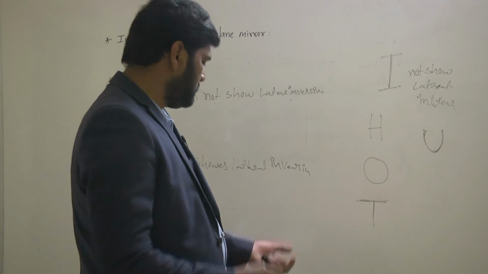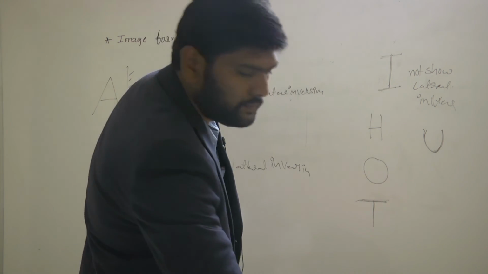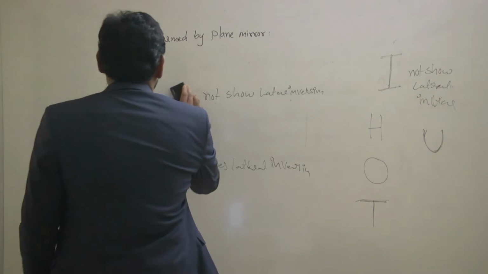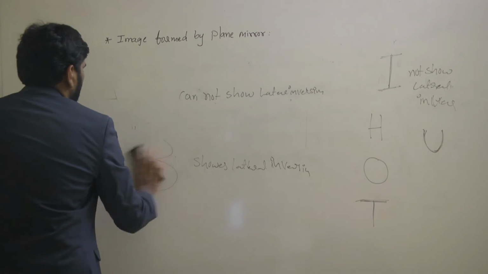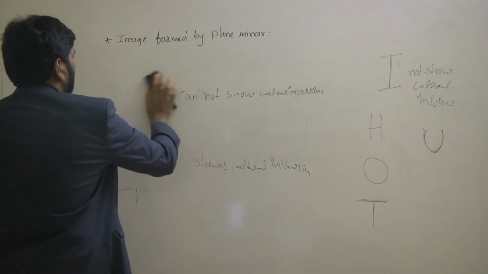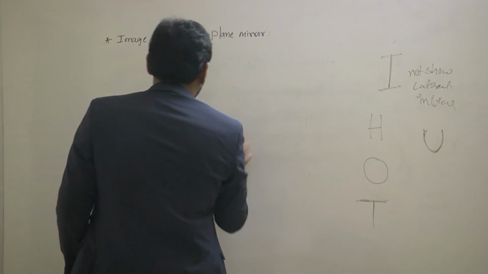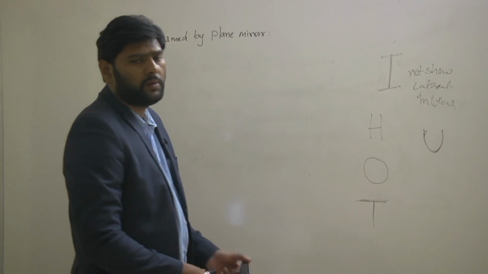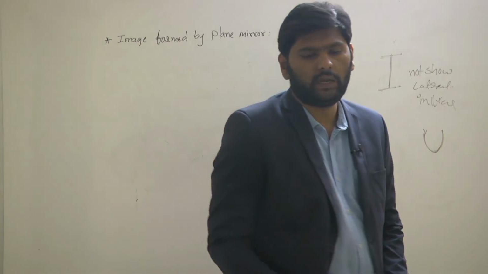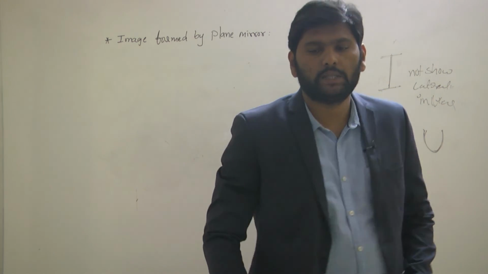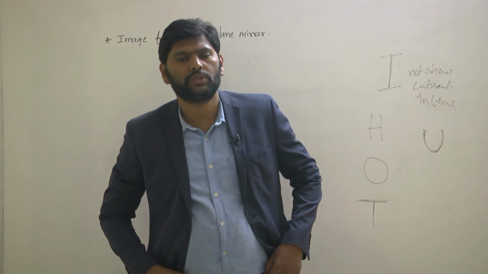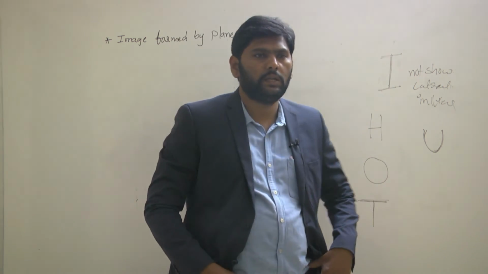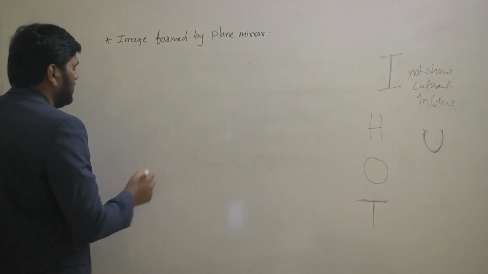I'll give one question. Does alphabet P show lateral inversion or not? Let us verify.